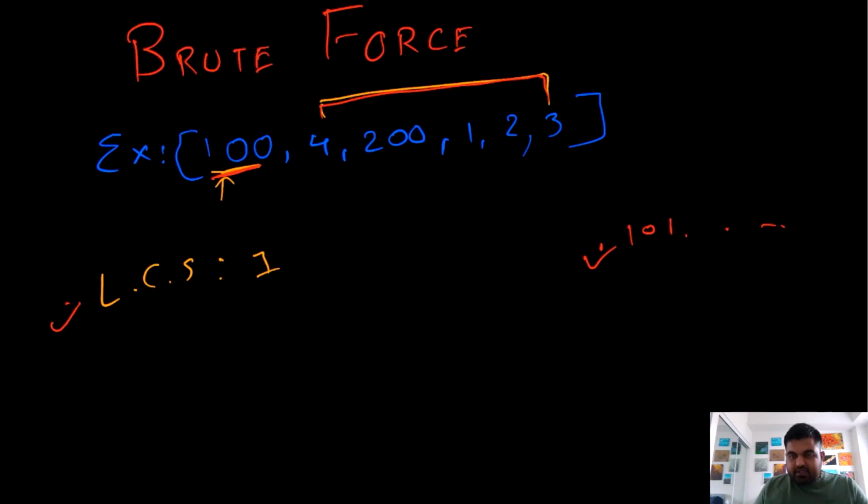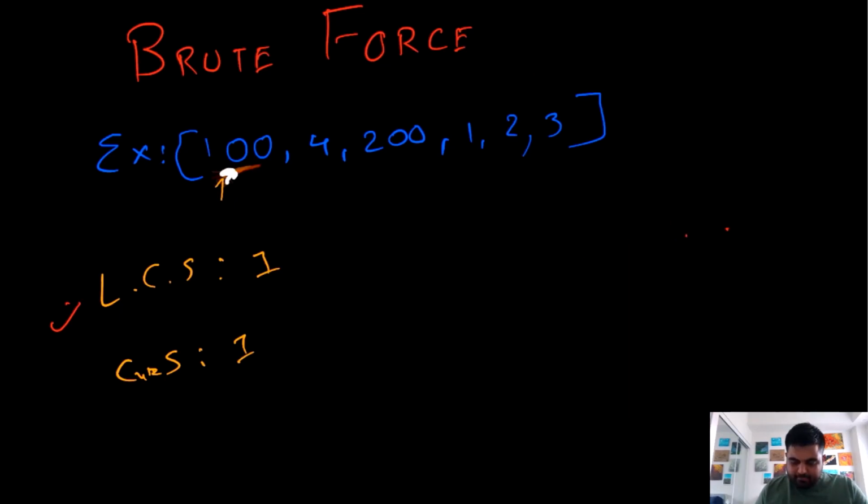We will also create another variable called current subsequence, which takes care of the current subsequence we are trying to find. Let's just name this current. Initially the current subsequence is also 1 at this 100th position. Now we'll see whether 101 exists in the remaining portion, and it does not exist, which means we will move forward. So we'll move forward with the element 4. For this element 4, we need to see whether element 5 exists or not. Element 5 also does not exist, so we'll move on to 200. For 200, we will see whether 201 exists. This also does not exist.